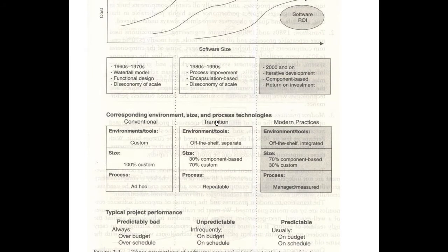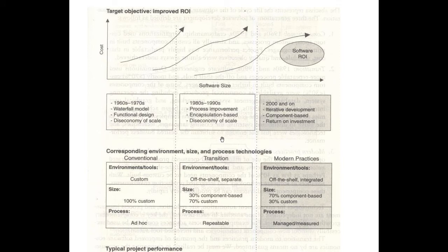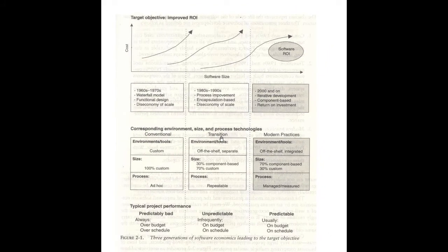Three generations of software economics leading to the target objective, right? Whatever the generation you take, in each and every generation, everybody is concentrating only on ROI, return on investment. If you are going to use 2 rupees for starting a project, then you are going to expect at least 3 rupees in return.